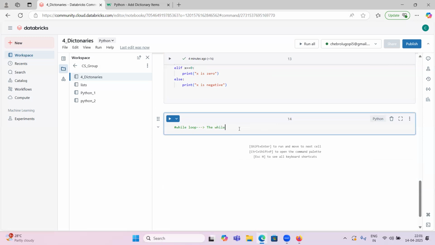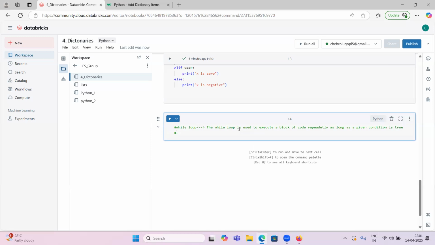The while loop is used to execute a block of code repeatedly. We will iterate through this loop repeatedly as long as a given condition is true. I will show you the syntax, then you can understand.